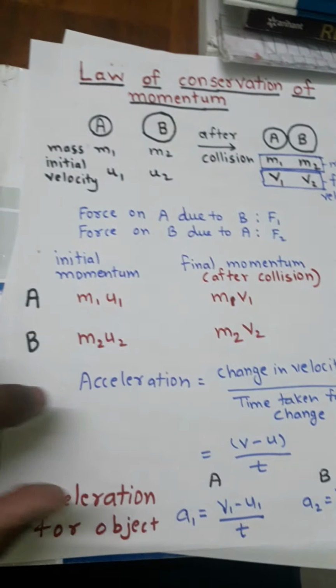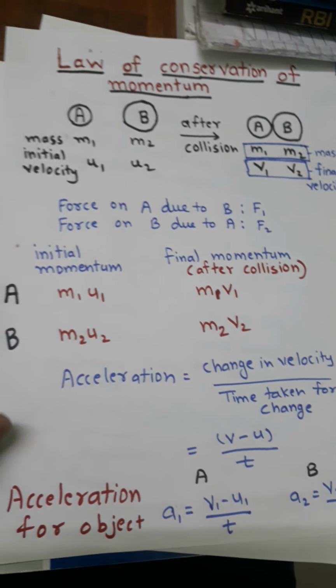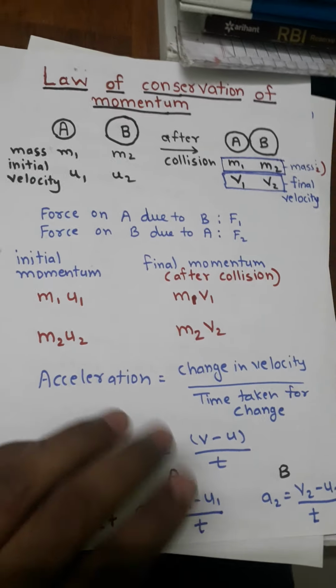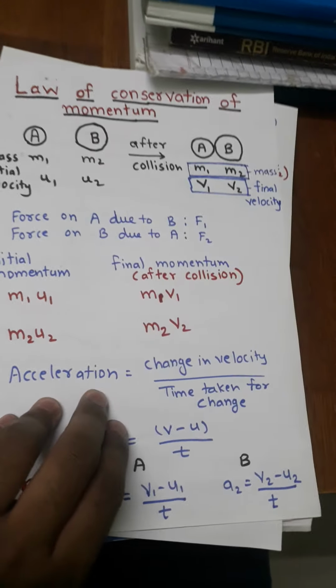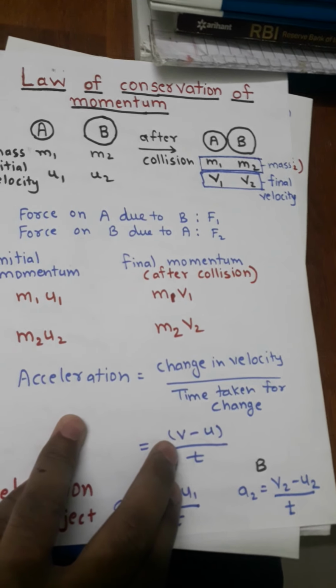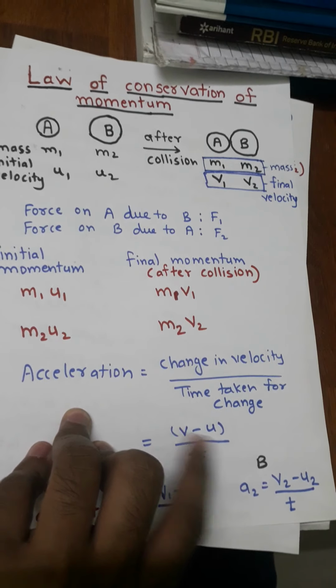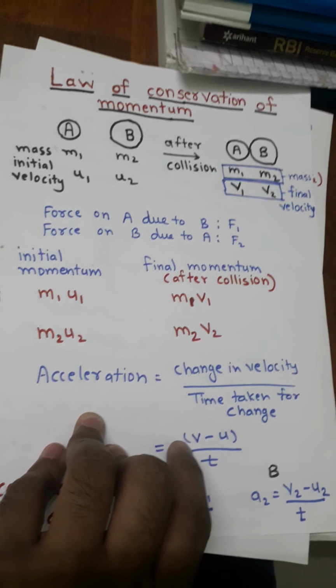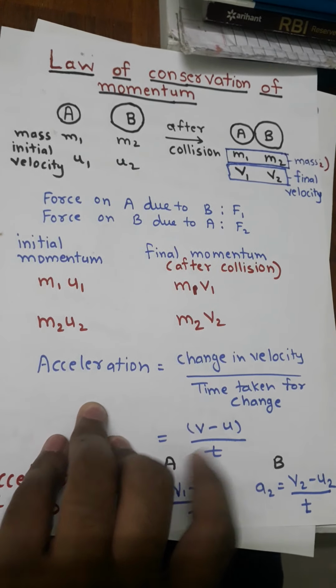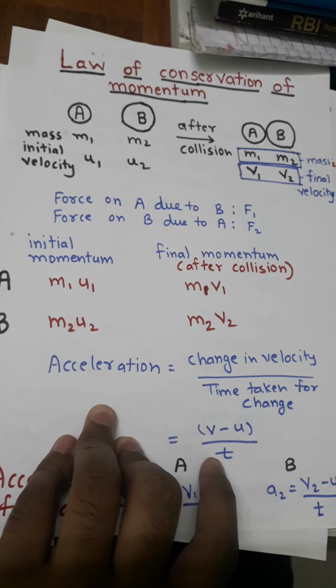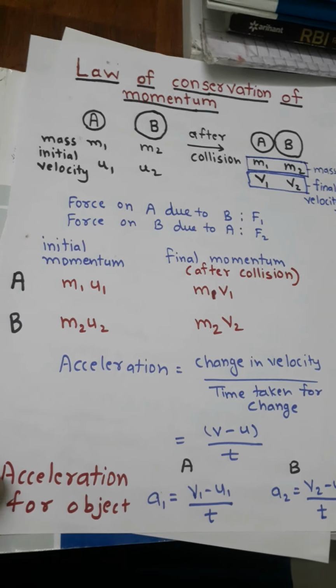Now we have seen some basic conventions for various things. Now let us see acceleration. You all know that acceleration is equal to change in velocity upon time taken for change. So the general formula for acceleration is v minus u upon t, that is, final velocity minus initial velocity upon t, the time taken for change. Now let us see what the acceleration will be in this case.